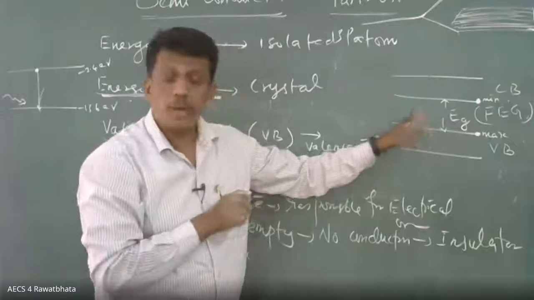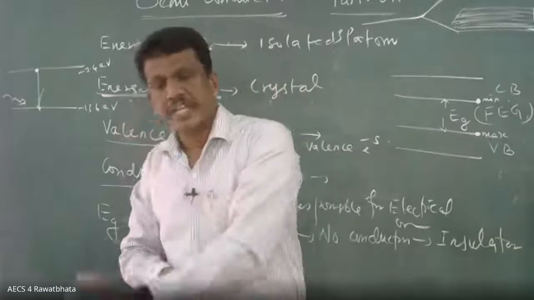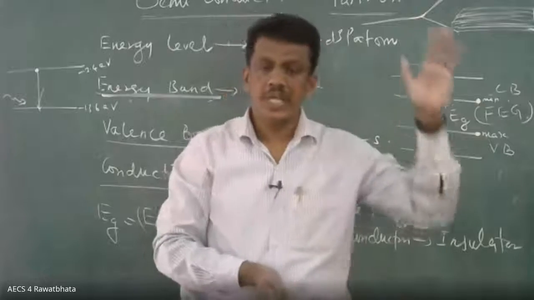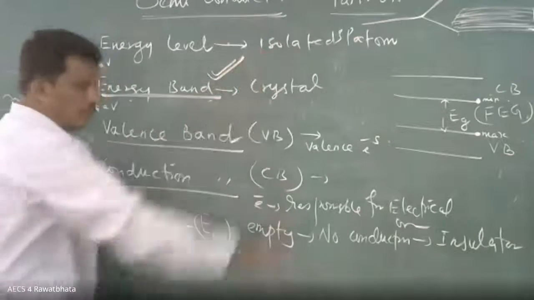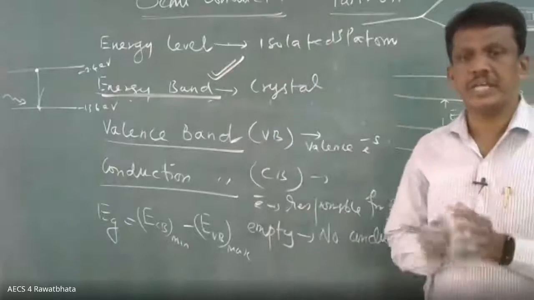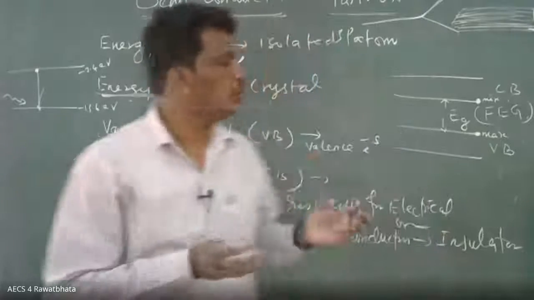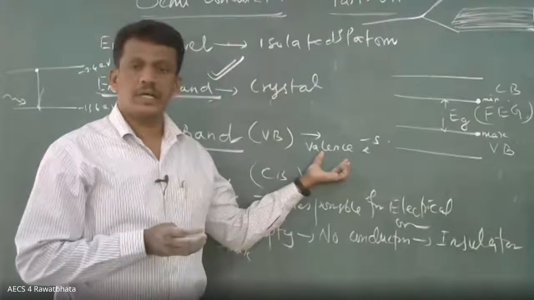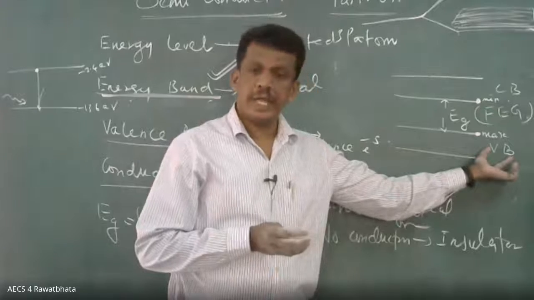This point is very important to understand the difference between conductors, semiconductors, and insulators based on energy band theory. Once again, I am repeating. The energy possessed by the valence electron is called the valence band.